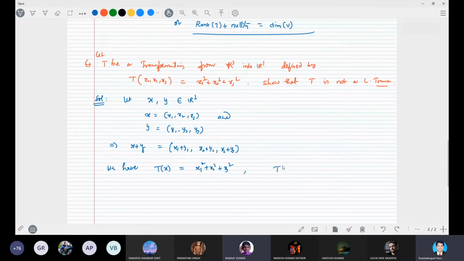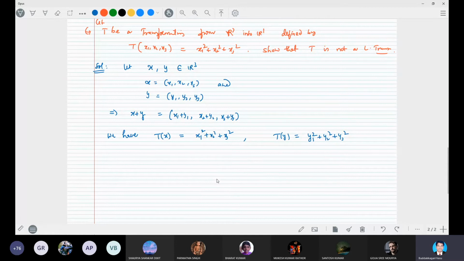And as well, T of y is equal to the transformation defined like this for any element, so that we are applying it to the two prescribed elements x and y. So T of y is y1 square plus y2 square plus y3 square. This is T of x and T of y.